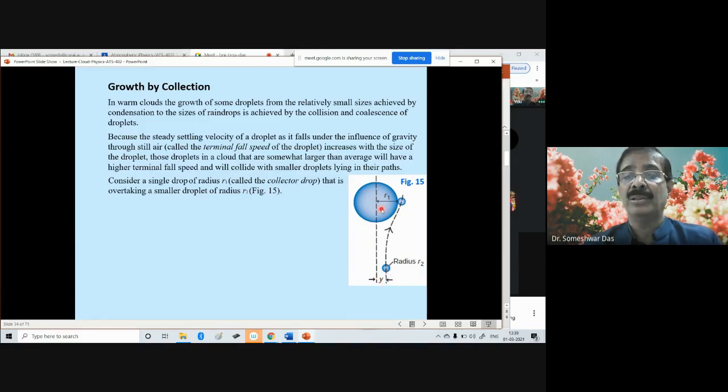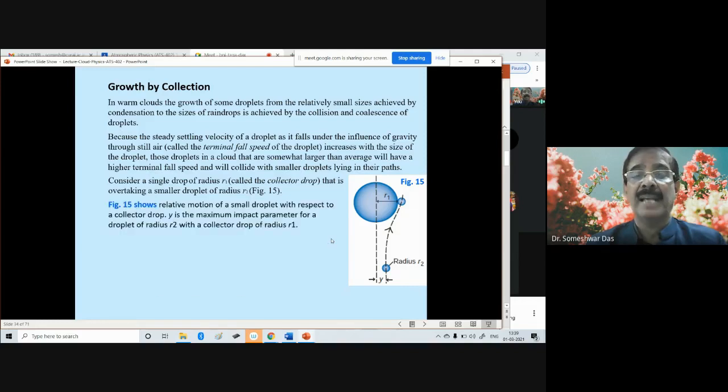And so it will collide with, merge with, or collect this droplet and become one by overtaking, as shown in this figure, which shows the relative motion of a smaller droplet with respect to a collected droplet.